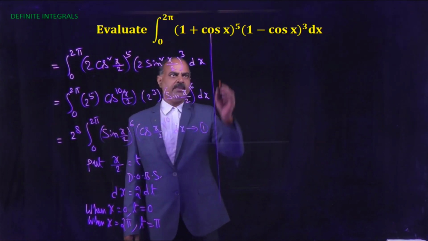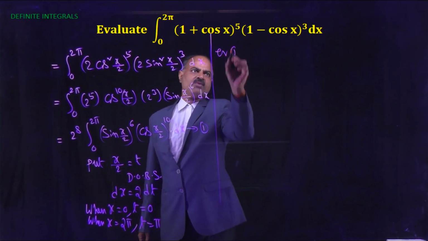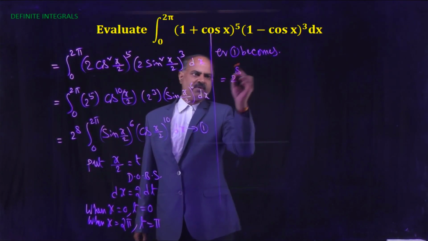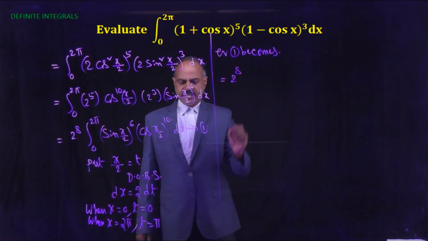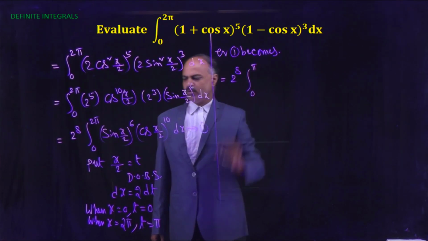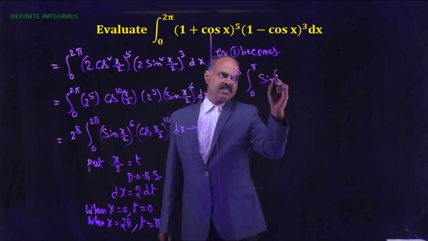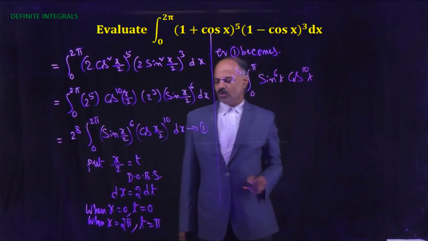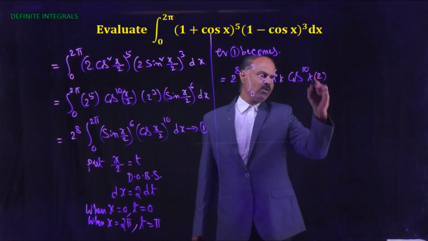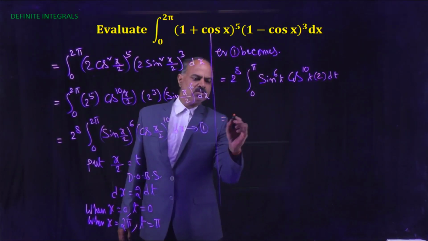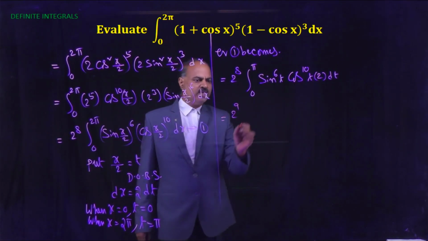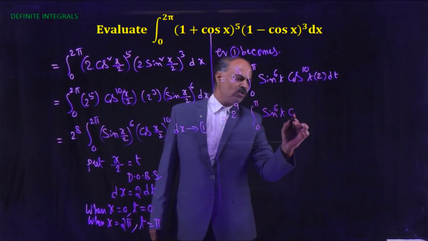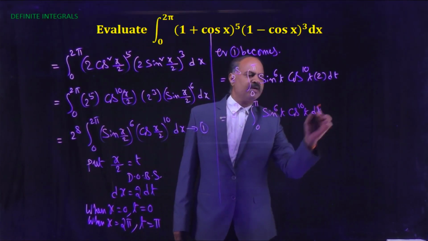Now equation 1 becomes 2 power 8 into integral 0 to pi of sin to the power 6t into cos to the power 10t into dx equal to 2 dt. Now this is equal to 2 power 9 into integral 0 to pi of sin power 6t into cos to the power 10t dt.